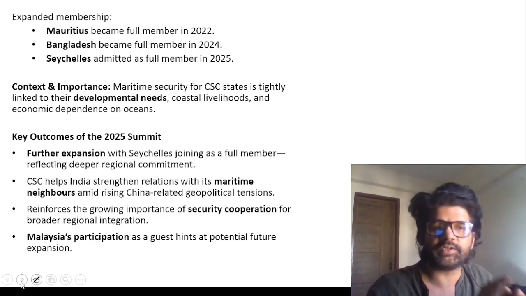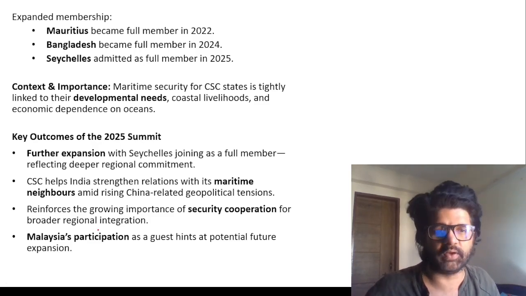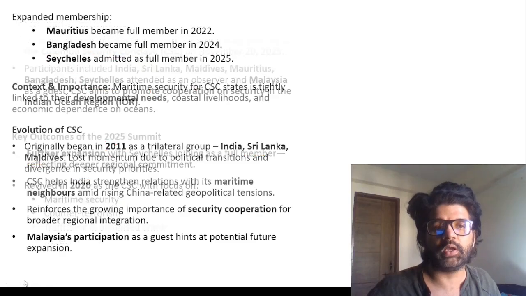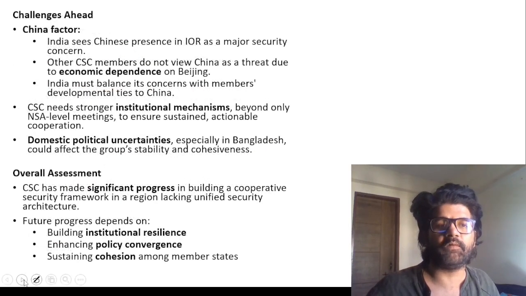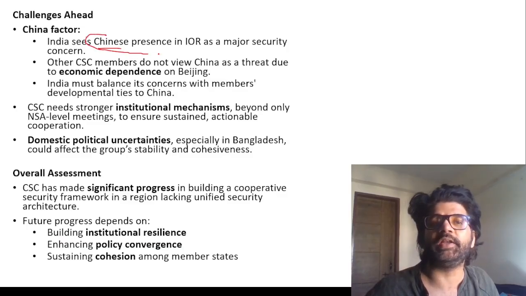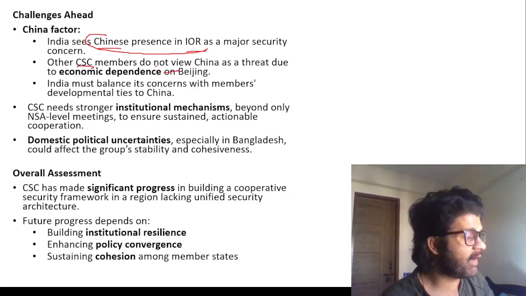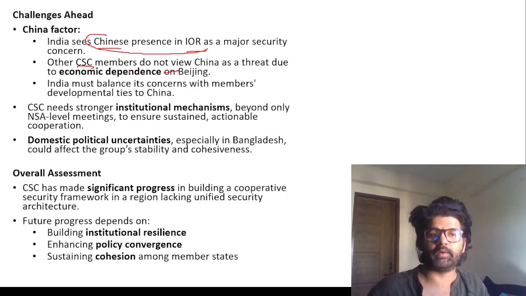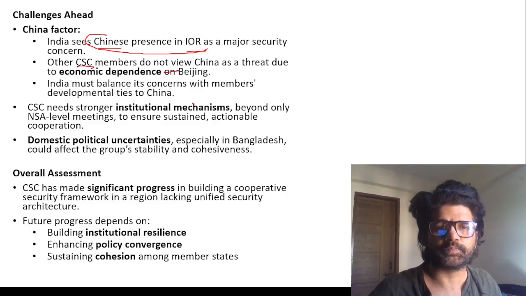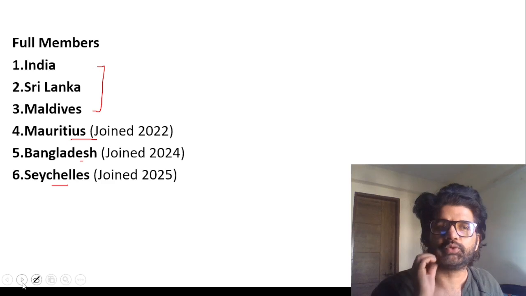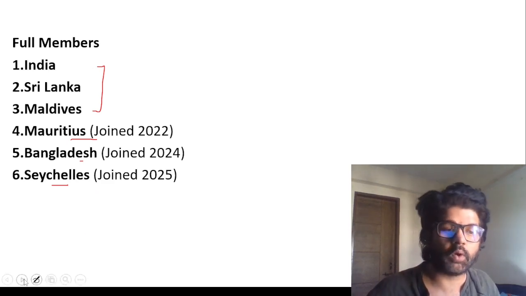But apart from these countries, it's about Indian Ocean security in general, guys. That's what CSC is all about. Malaysia has participated as guest, and this article, if you see it, it appeared on 3rd December. So maybe in future you will see Malaysia as the 7th member. China factor, I have told you, India sees Chinese presence in Indian Ocean region as major security concern. Other CSC members do not view it. So we have to keep a tab on how things develop, how much China is active in this region. So yeah, that is one thing which is a challenge when it comes to CSC. Do remember the country's name, when was it formed, and all those stuff.